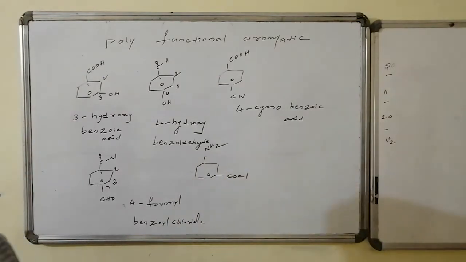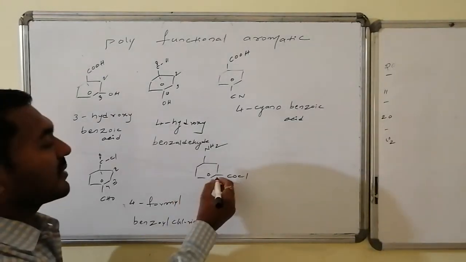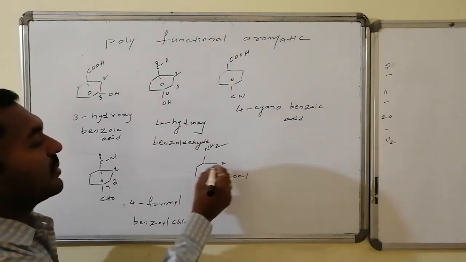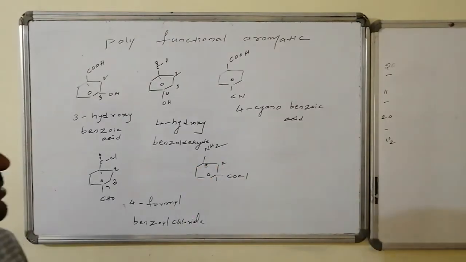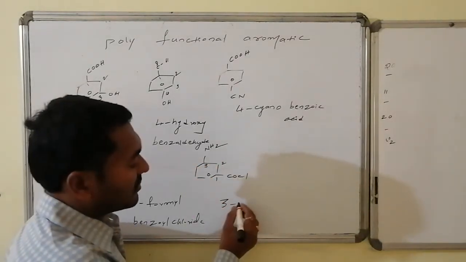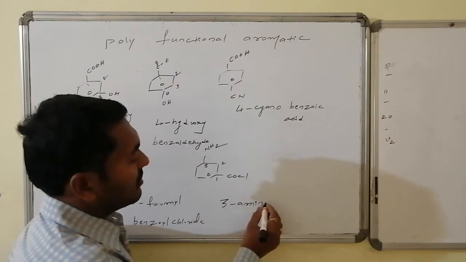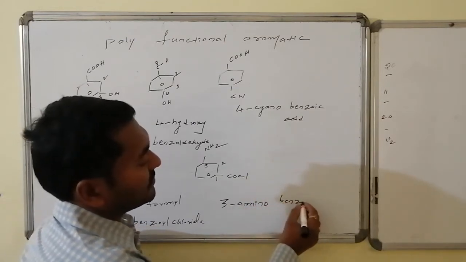And here the acid halide and the amine both are there. In this, first importance will come for the acid halide. So therefore this is 3-amino benzoyl chloride.